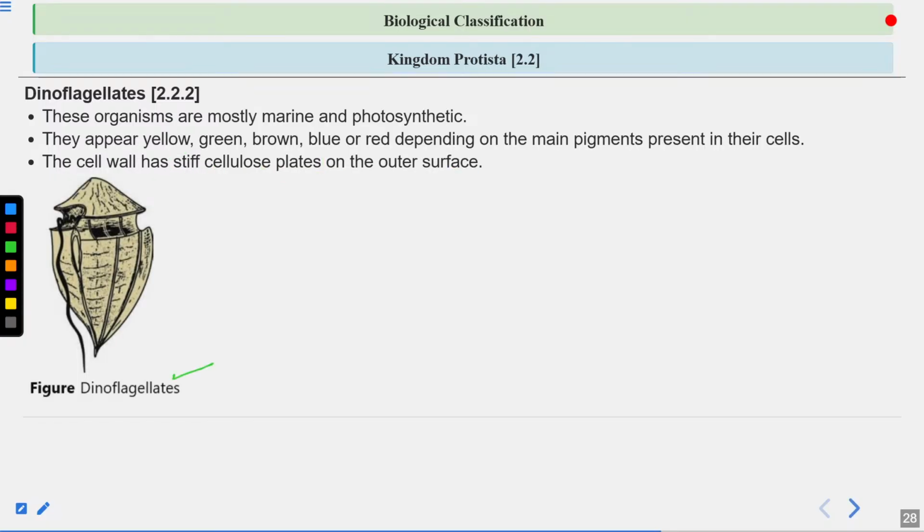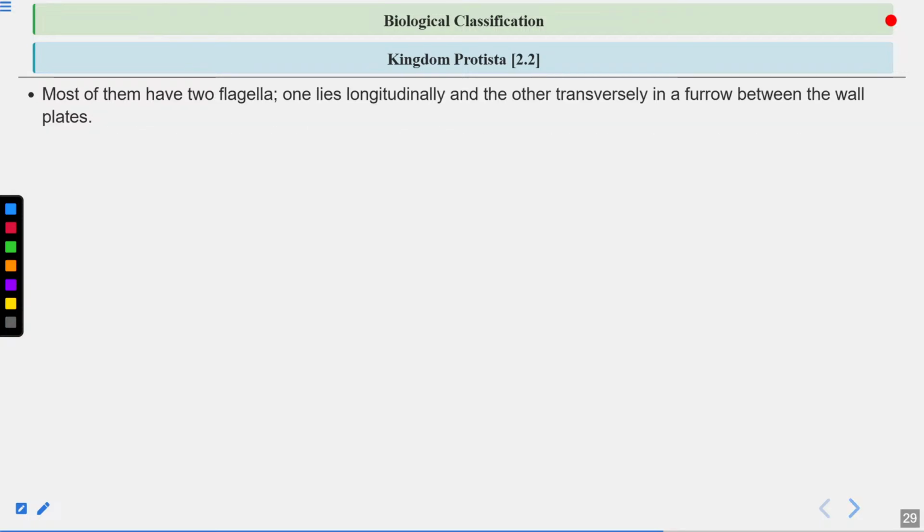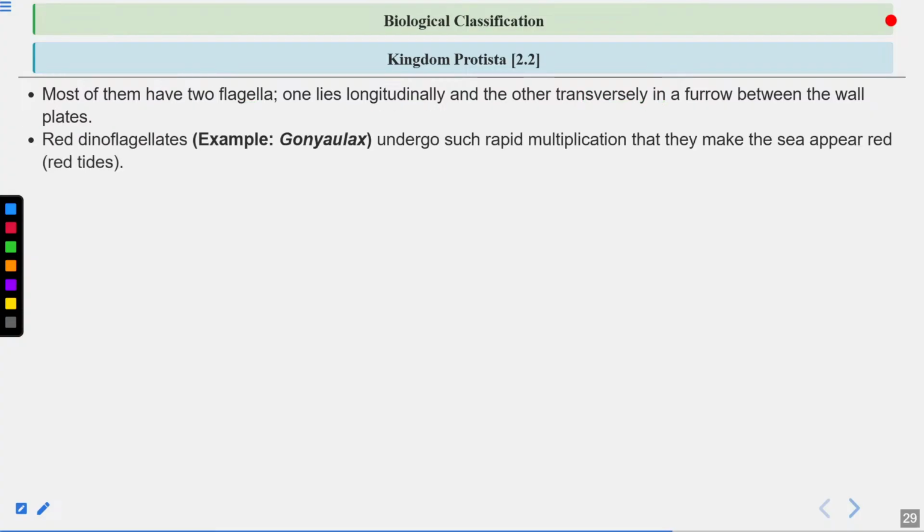You can see this is the image showing you dinoflagellate. These are the flagella of the dinoflagellate. You can see here, they have two flagella. One flagellum is longitudinally placed, means lengthwise placed. Another one is transversely placed.